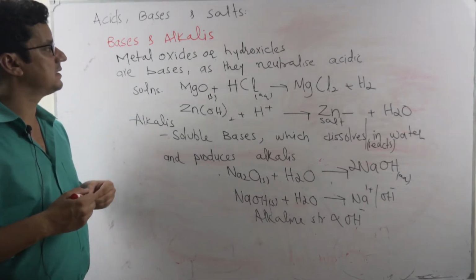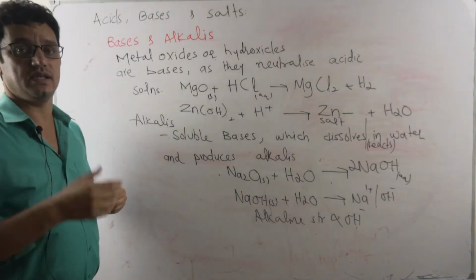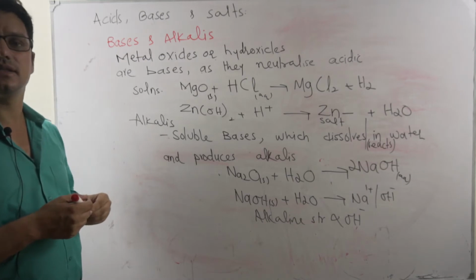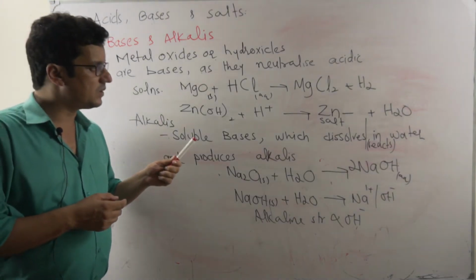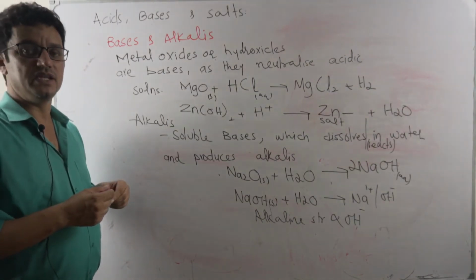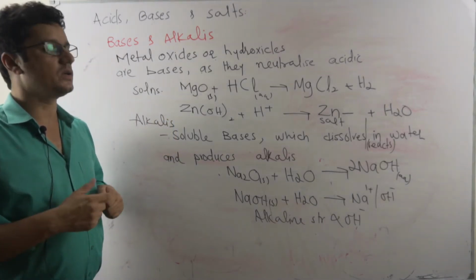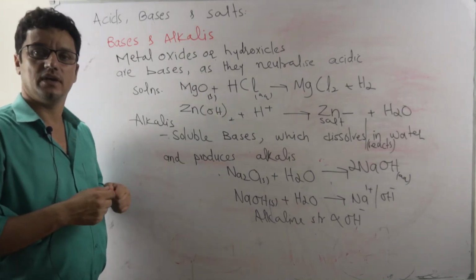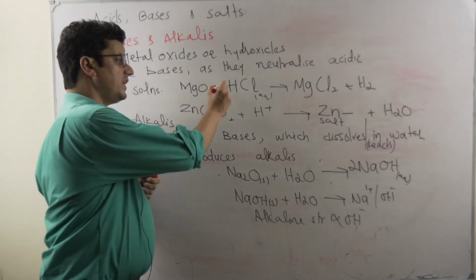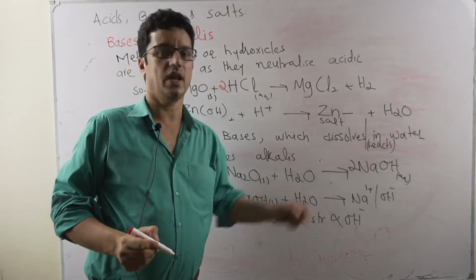So bases and alkalis. When we say base, it means that chemical that can neutralize an acid. Bases can be metal oxides or metal hydroxides, and these metal oxides and metal hydroxides have the ability to neutralize acids. Like milk of magnesia is a medicine, magnesium hydroxide, and we take it to kill the acidity inside the stomach because it neutralizes. Or magnesium oxide, when it reacts with acid, the neutral salt and hydrogen gas is produced.